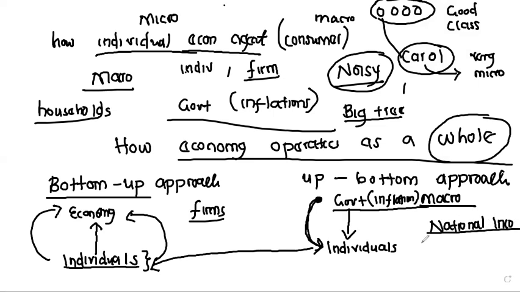So we get Carol's money, put it together with Duncan's money, with Messi's money, all of us in the economy, whatever the individuals are making, plus the government's money, everything put together. What is the income for the country? That's national income, and it is the first and most important topic in macroeconomics.